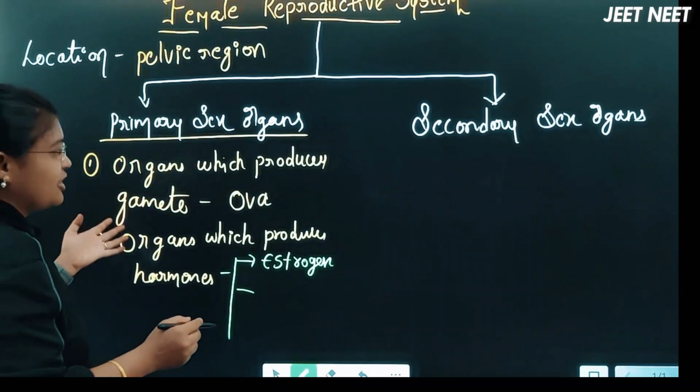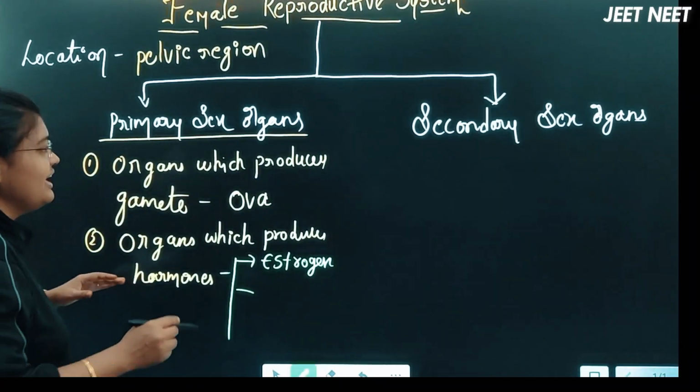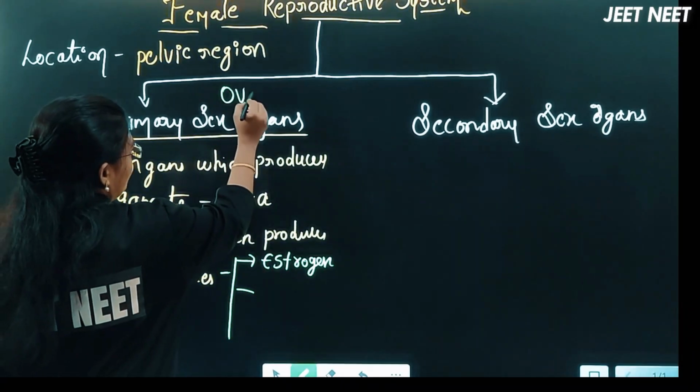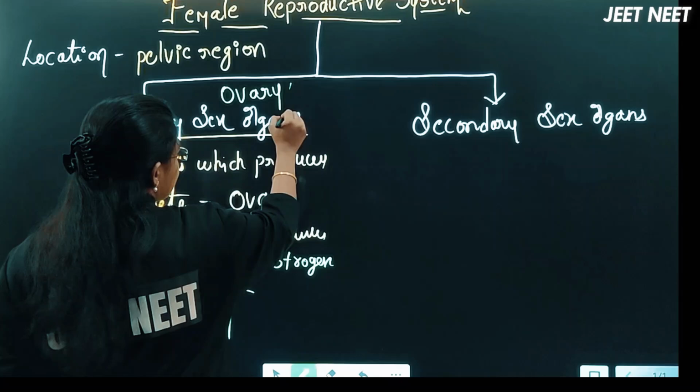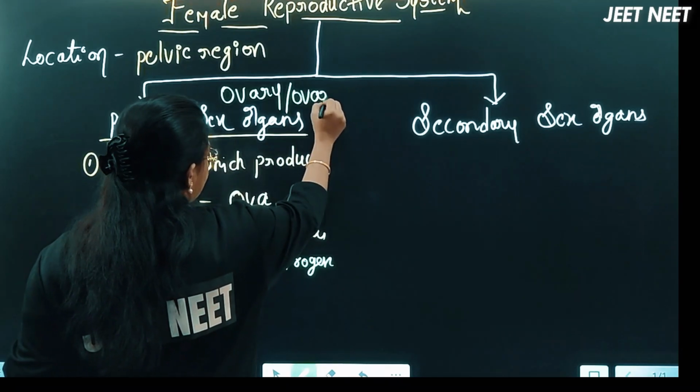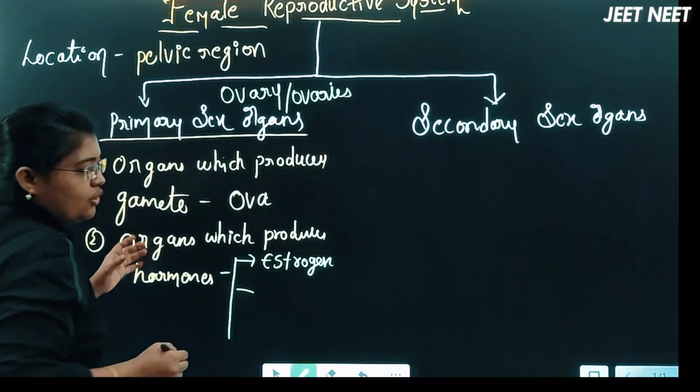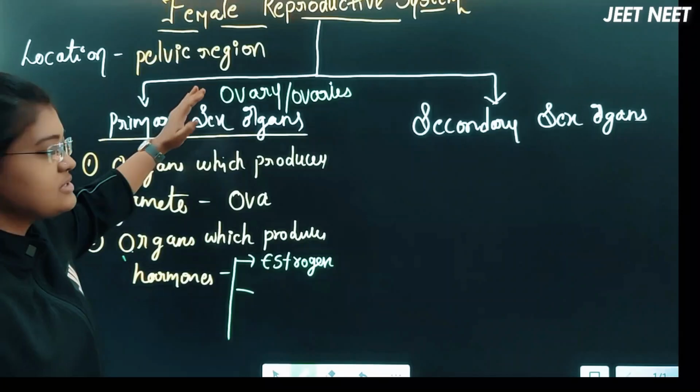We are talking about the ovary majorly, the primary sex organ. The primary sex organ we call the ovary, right? Ovaries and ovary, singular and plural. So the primary sex organ in the female reproductive system is the ovary.